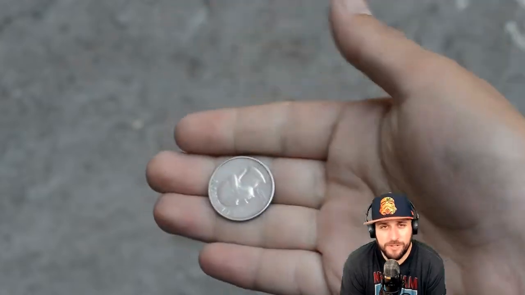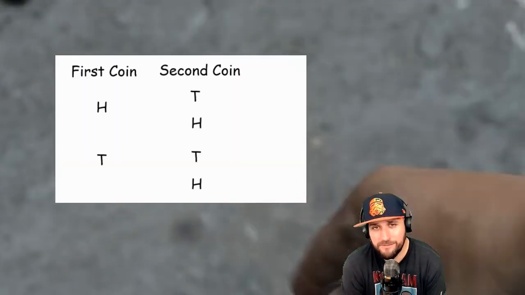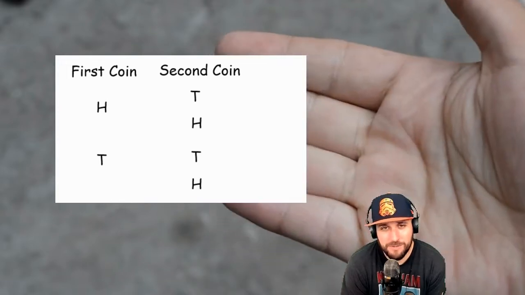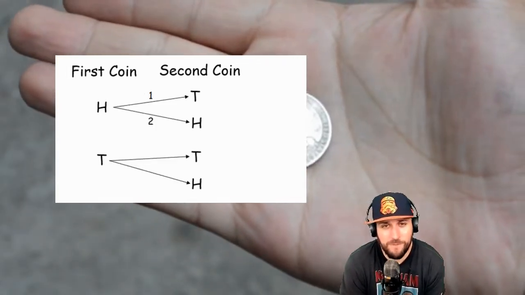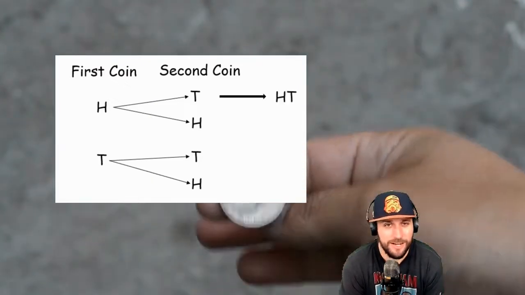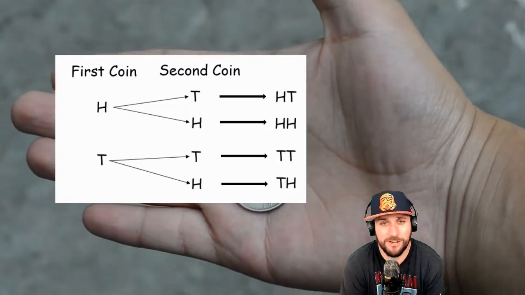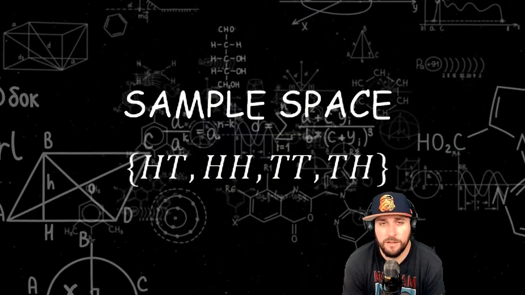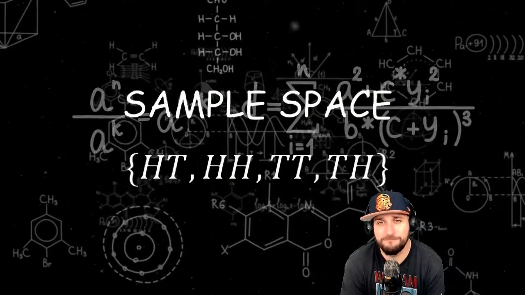On example 2, it asks for the sample space involved in flipping 2 coins. First, we look at our first coin. There's 2 possible outcomes. It could land heads or tails. Then for our second coin, it also has 2 possible outcomes, heads or tails, but we have to look at it all together. So I got 4 possible outcomes from that. I could have got a heads, then a tails, or a heads and then another heads, or a tails, then another tails, or a tails, then another heads. So those are the 4 outcomes in our sample space.